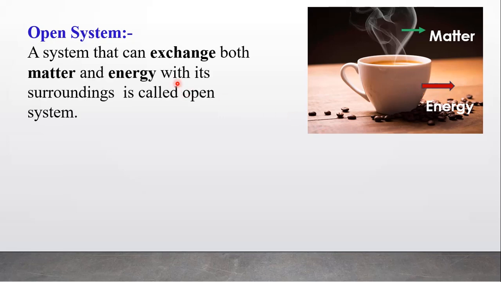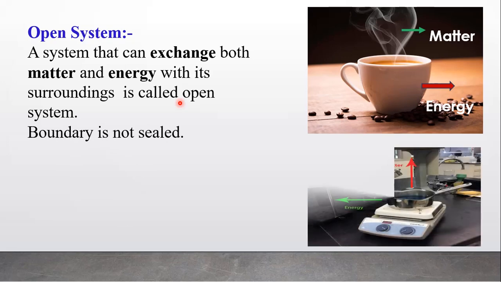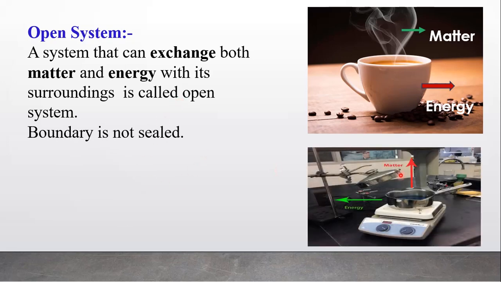So a system that can exchange both matter and energy with its surrounding is called as what? Open system. For example, another example of this is a chemical reaction carried out in an open vessel.